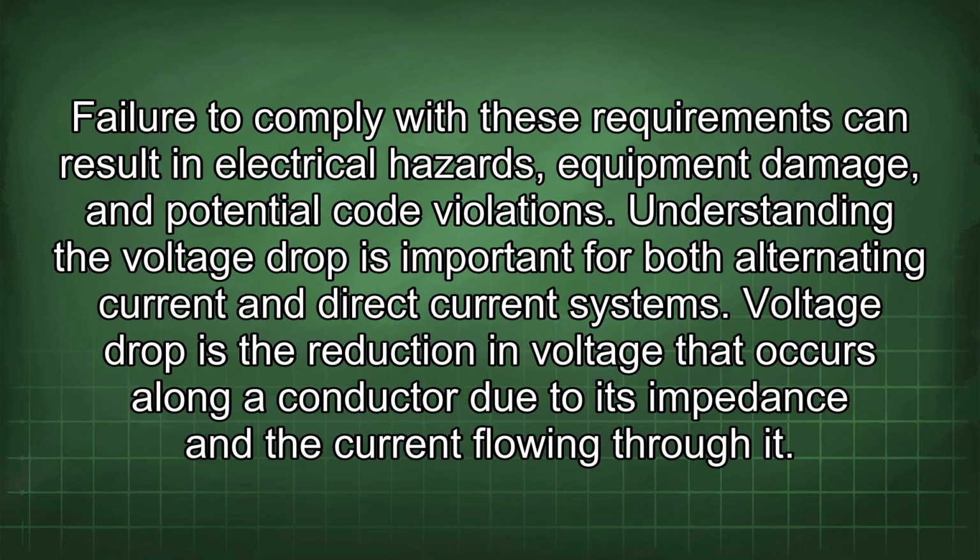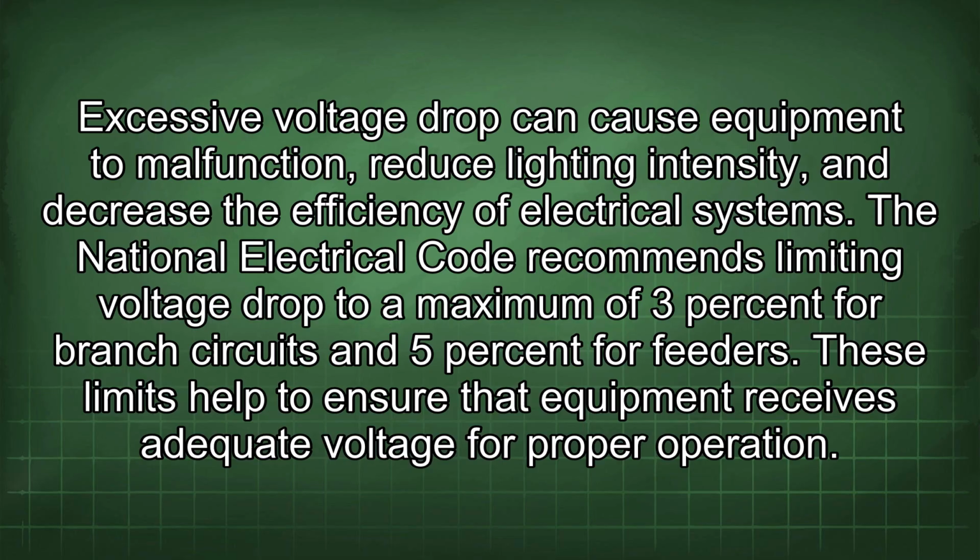Understanding the voltage drop is important for both alternating current and direct current systems. Voltage drop is the reduction in voltage that occurs along a conductor due to its impedance and the current flowing through it. Excessive voltage drop can cause equipment to malfunction, reduce lighting intensity, and decrease the efficiency of electrical systems. The National Electrical Code recommends limiting voltage drop to a maximum of 3% for branch circuits and 5% for feeders. These limits help to ensure that equipment receives adequate voltage for proper operation.